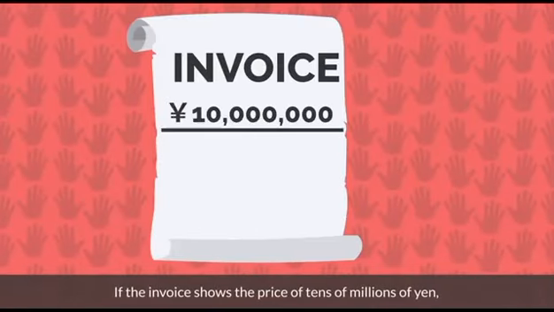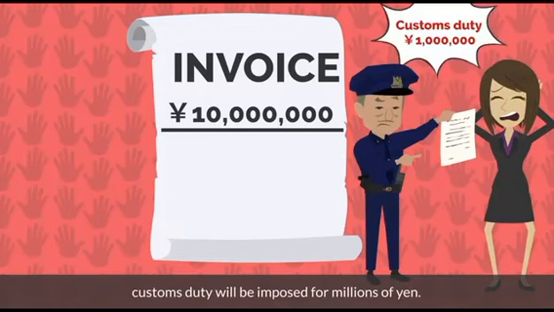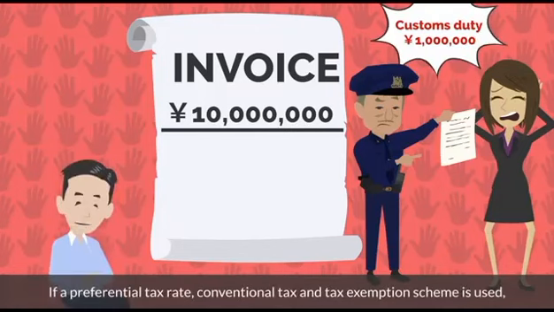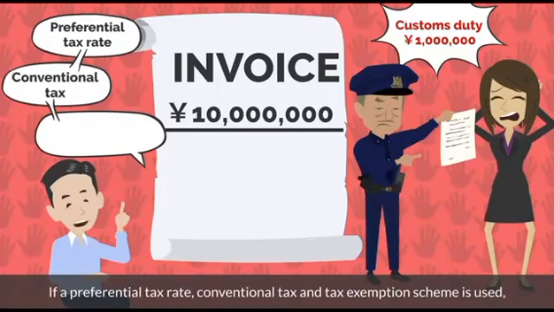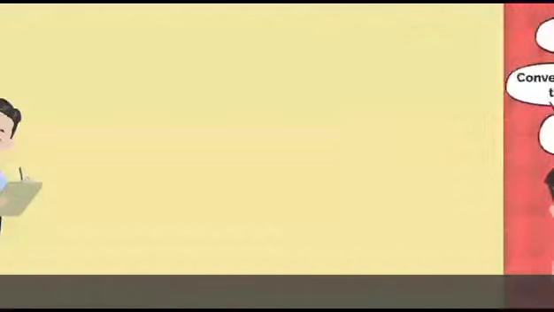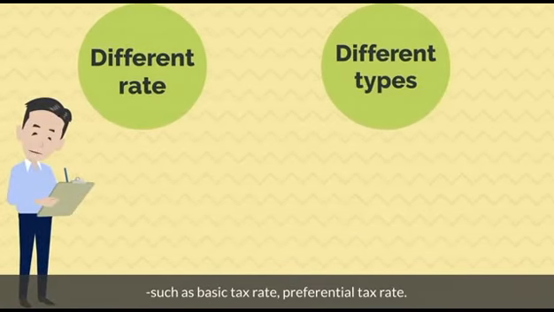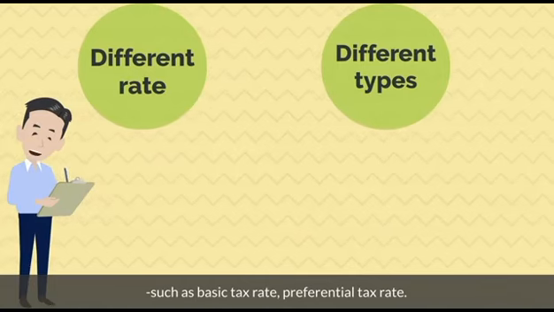If the invoice shows a price of tens of millions of yen, customs duty will be imposed for millions of yen. If a preferential tax rate, conventional tax rate, and tax exemption scheme is used, there will be a difference of millions of yen in payment. There are different types and rates of customs duty, such as the basic tax rate and the preferential tax rate.